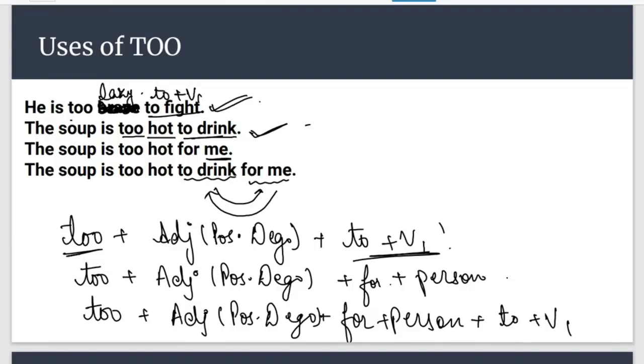Now here a person has been mentioned. Me is mentioned. So there is no error in this sentence also, because whenever a person is mentioned, we use for. So for will be used here. There will be no error in sentence number 3 also.